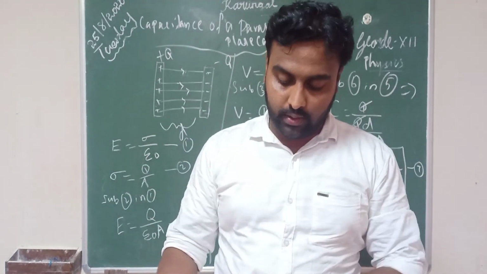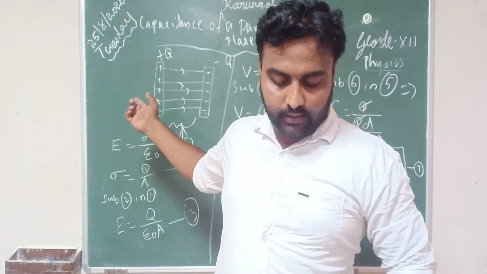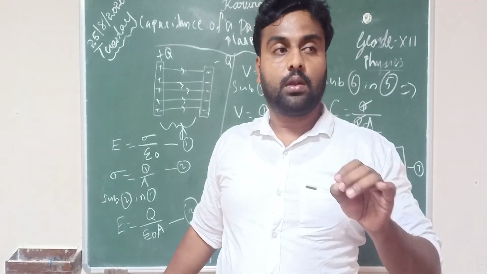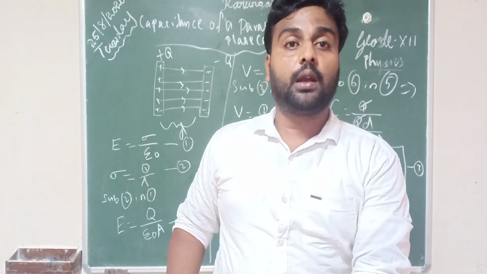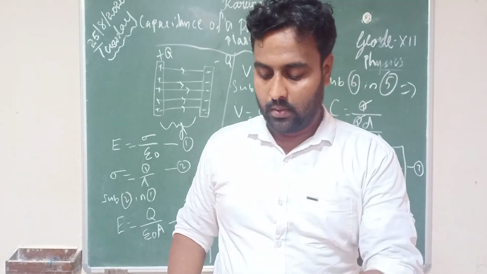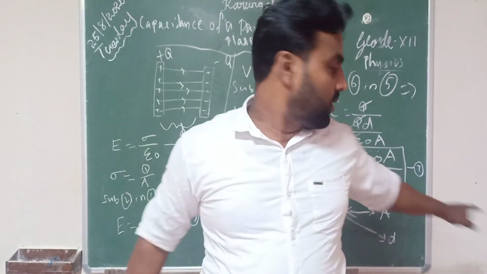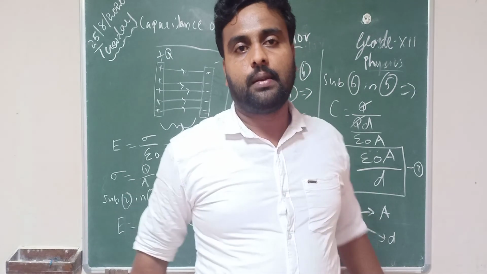You can mark it out from page number 54: capacitance of a parallel plate capacitor. Also, all of you work out the example problem, Example 1.20, based on this formula C is equal to epsilon 0 A by D.